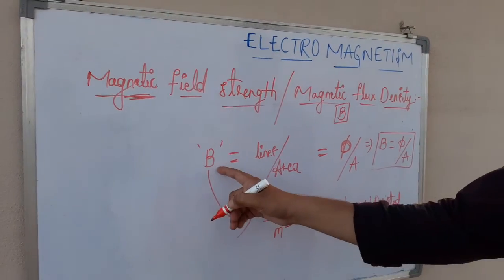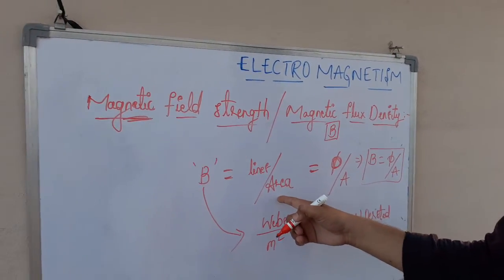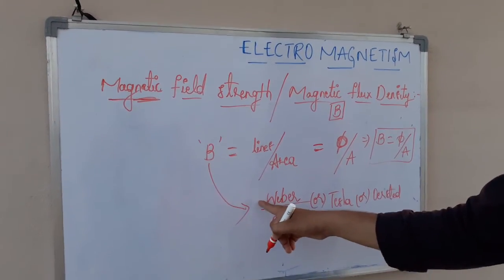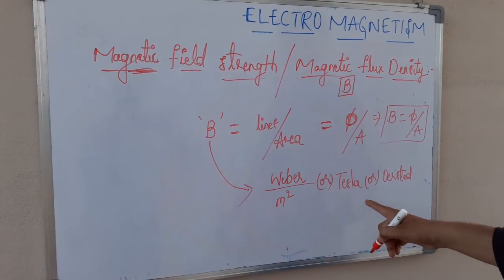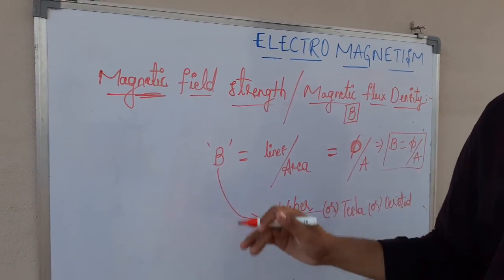So finally, magnetic field strength is given by number of lines passing per unit area, which is phi by A. B is equal to phi by A. Units are Weber per meter square or Tesla or Oersted. So that's it with the basics of magnetism.